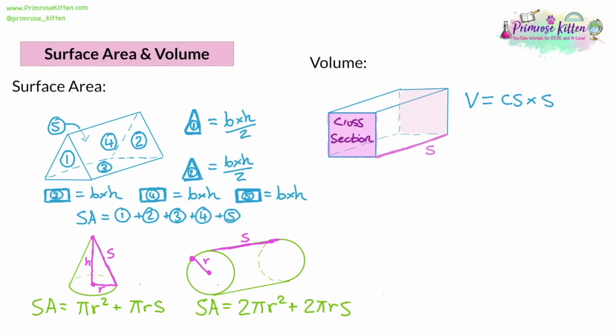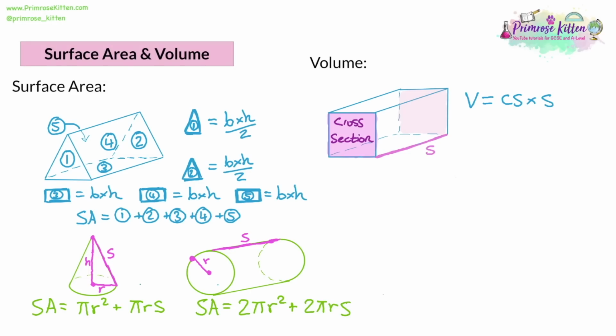Now, cylinders are technically not really a prism in terms of definition, because curved objects usually fall into a different classification of shapes. So we normally reserve the word prism for shapes like those with triangles and squares at the front, rectangles, with straight lines, basically. But a cylinder does behave like a prism in terms of all the different formulas. So you can treat it like a prism, find the area of the circle at the front, and then times it by the side length.